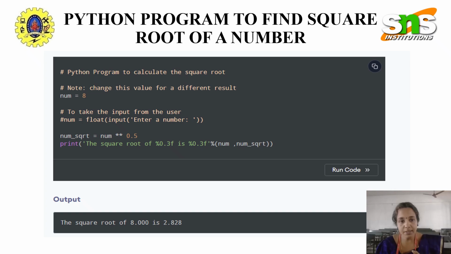So what number is that? 8.000. %0.3f means the output should also be in 3 decimal places. So what output should I get? % (num, num_sqrt). So this is the latest method to display the output nowadays.